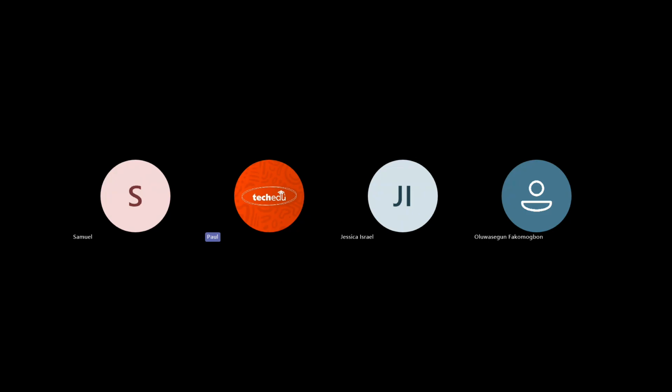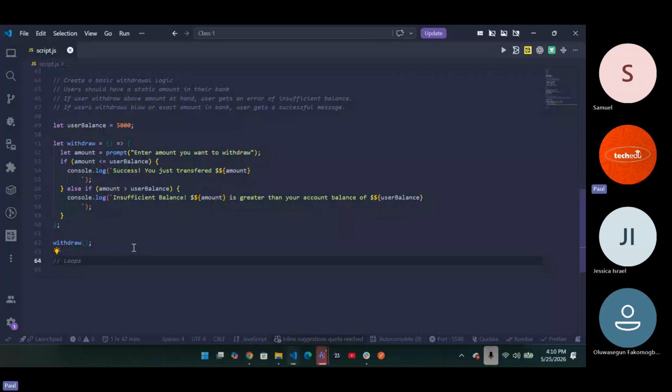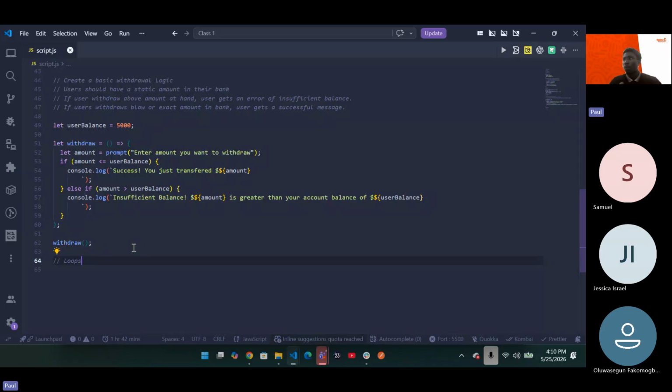Talk about loops in JavaScript. Don't worry, I'll still give us time to write this. I just want to wrap up what loops are, then give us time to go ahead and write this. Now, when we talk about loops in JavaScript, what exactly do we mean by loops?